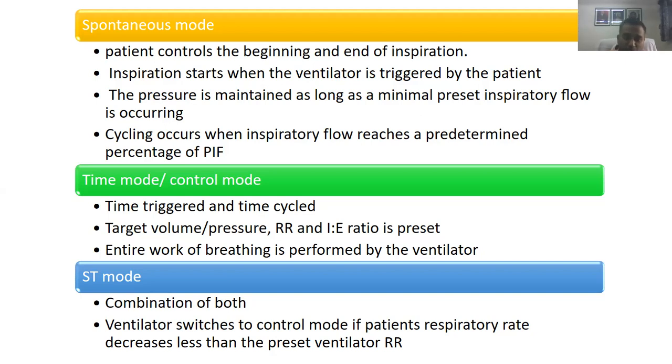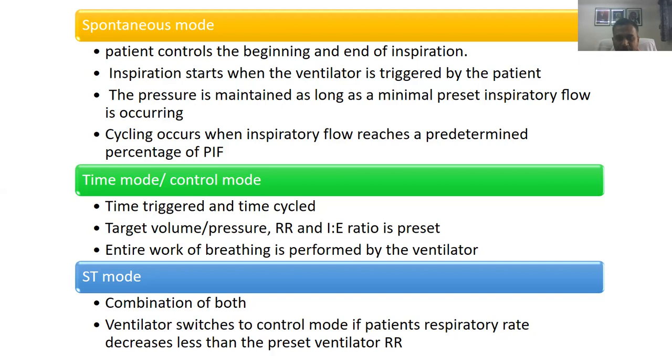Then there's a time mode. Time mode is where there's no relation to the patient. It's time triggered and time cycled. At a fixed interval, the BiPAP is going to deliver the breath, the pressure, and at a fixed time, the BiPAP is going to stop the pressure and allow the patient to expire. So there, no patient effort is required.